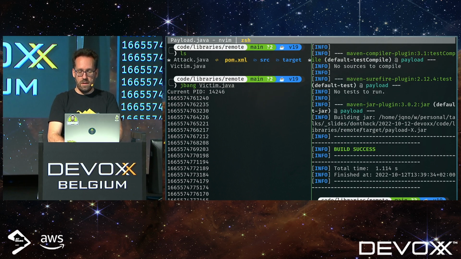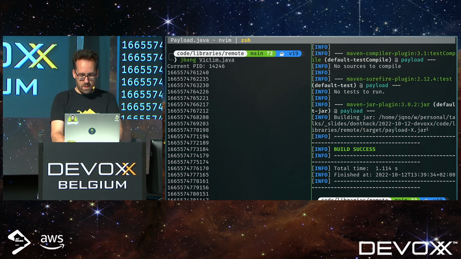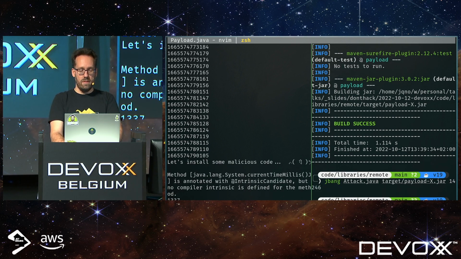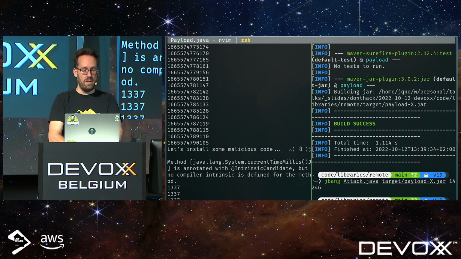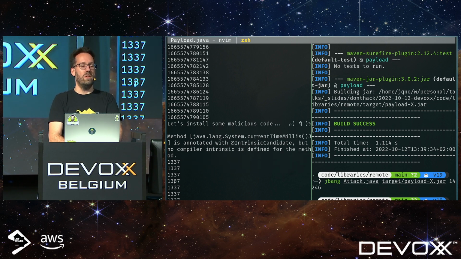As you can see, it's called target/payloadx. So I can call that here. I paste in the process ID, and then I run it. And you see, let's install some malicious code, and now the time is always 1337.